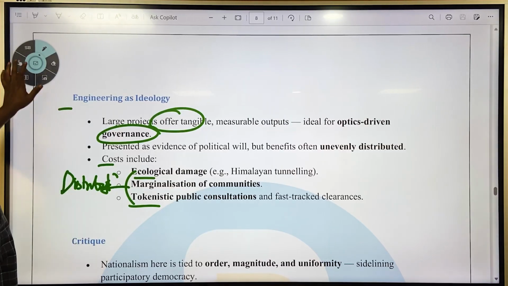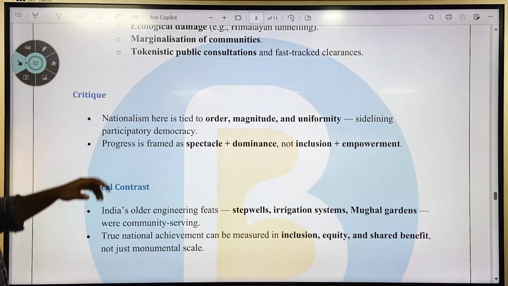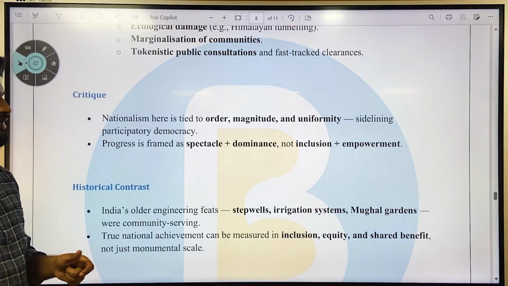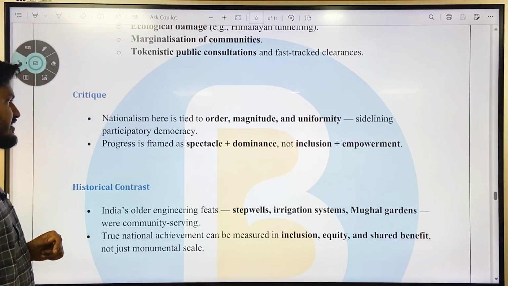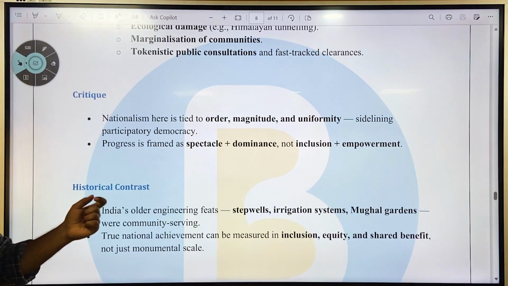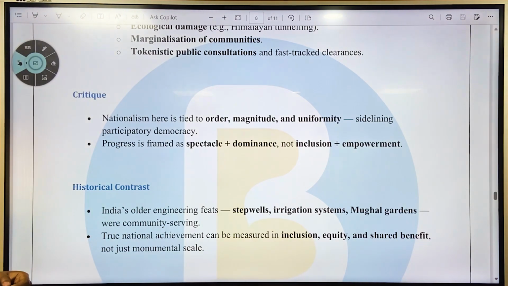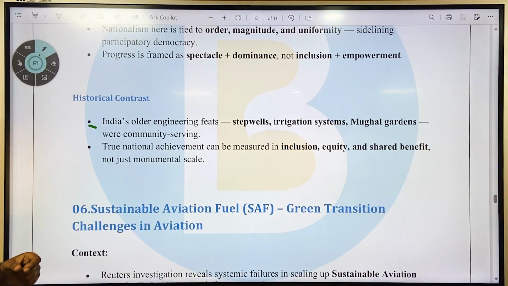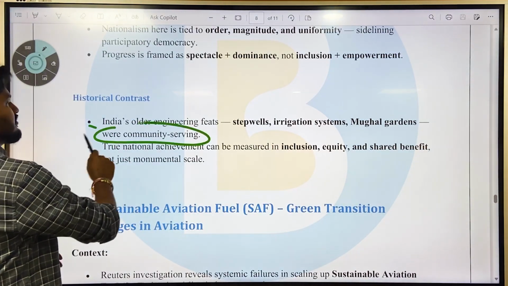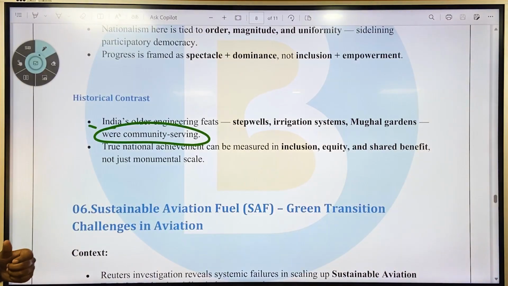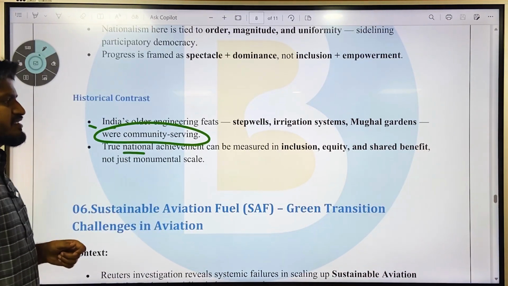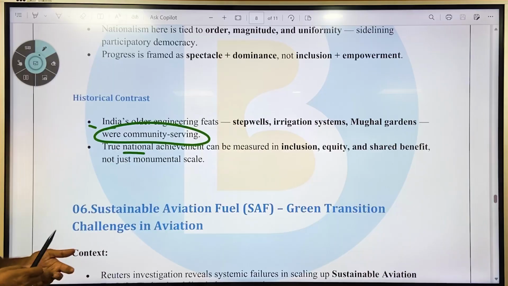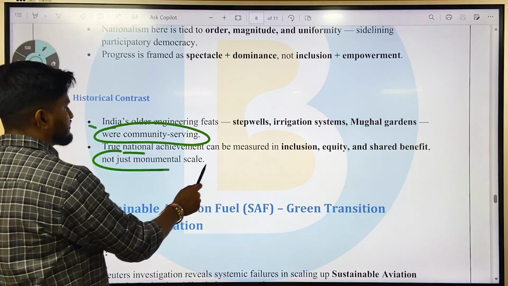Okay. Next, the critique is that nationalism here is tied to order, magnitude, and uniformity, sidelining participatory democracy. Progress is framed as spectacle plus dominance and not inclusion plus empowerment. The historical contrast is that India's older engineering feats, such as step wells, irrigation systems, and Mughal gardens, were community-serving rather than nationalism symbols. True national achievement can be measured in inclusion, equity, and shared benefit, and not just monumental scales.